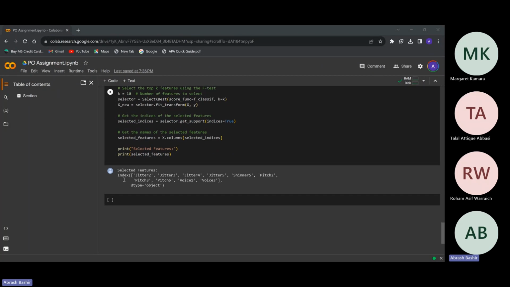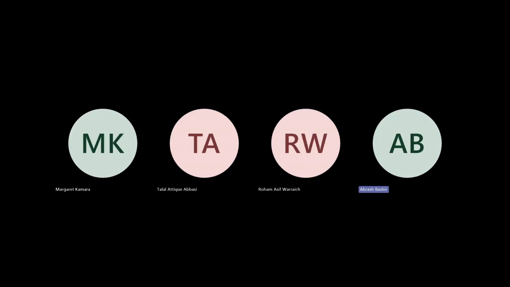As the output, you can see it has jitter 2, jitter 3, jitter 4, jitter 5, shimmer 5, pitch 2, pitch 3, pitch 5, voice 1 and voice 3. These are the features that we got as output to see which of the patients most likely have PD. And now Talal will summarize for you what we have discussed in this project.